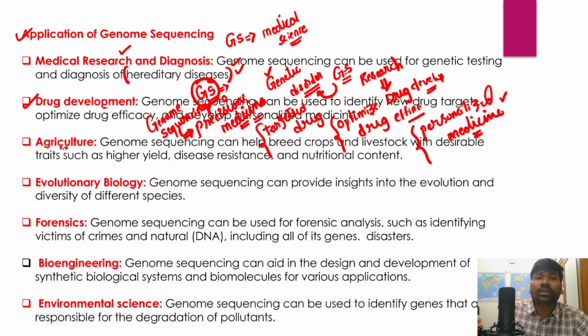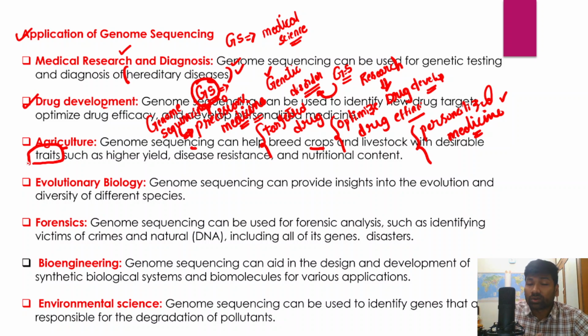In fact, genome sequencing also has important applications in the area of agriculture, because genome sequencing as a method can help breed crops and livestock with desirable traits. For example, we want certain desirable traits in animals, livestock, and also in plants.